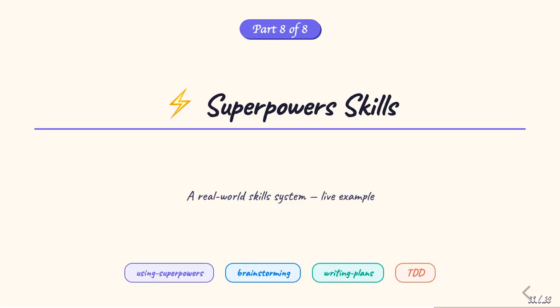Part 8. Superpowers Skills. This is where everything comes together. Superpowers is a production skill plugin that layers structured, disciplined workflows on top of Claude Code. It's the best real-world example of how the skills framework transforms agent behavior, making Claude more consistent, more rigorous, and more reliable across the full software development lifecycle.